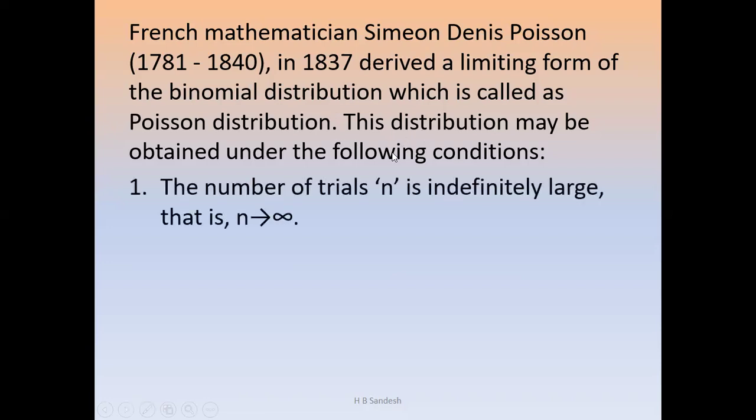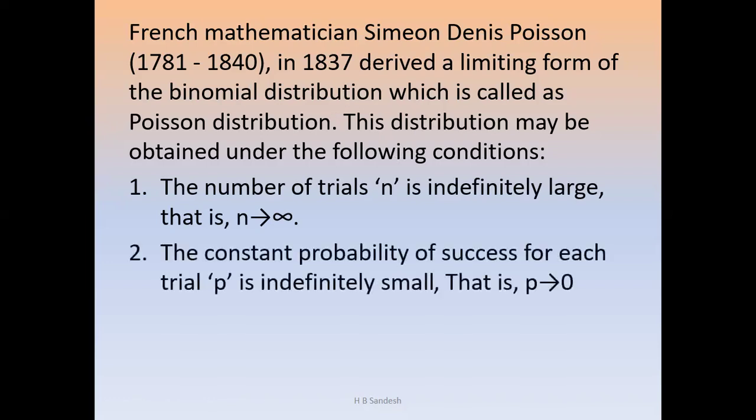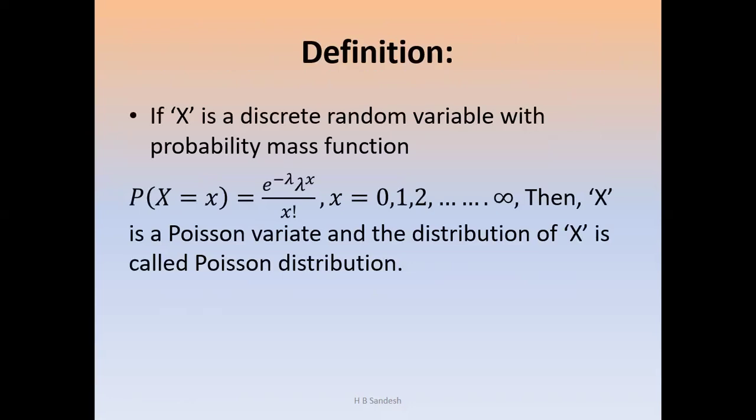The number of trials n is indefinitely large, that is n tends to infinity. The constant probability of success for each trial p is indefinitely small, that is p tends to 0, and np is equal to lambda, a constant. Then the definition of the Poisson distribution: if x is a discrete random variable with probability mass function, probability of X equal to x is equal to e power minus lambda, lambda power x by x factorial, x equal to 0, 1, 2, etc. up to infinity. Then x is a Poisson variate and the distribution of x is called the Poisson distribution.